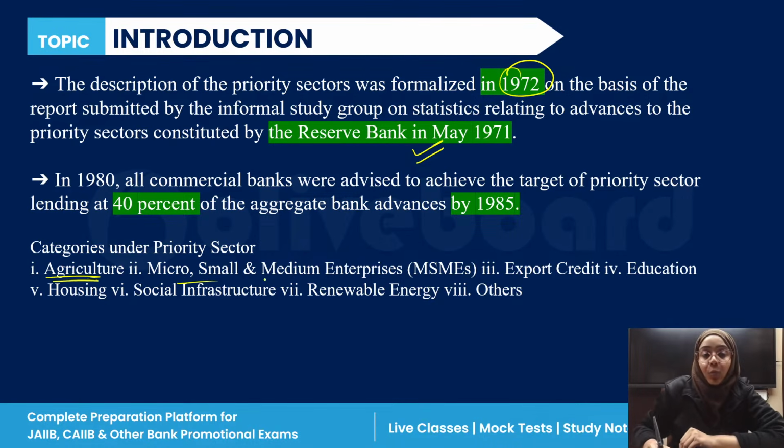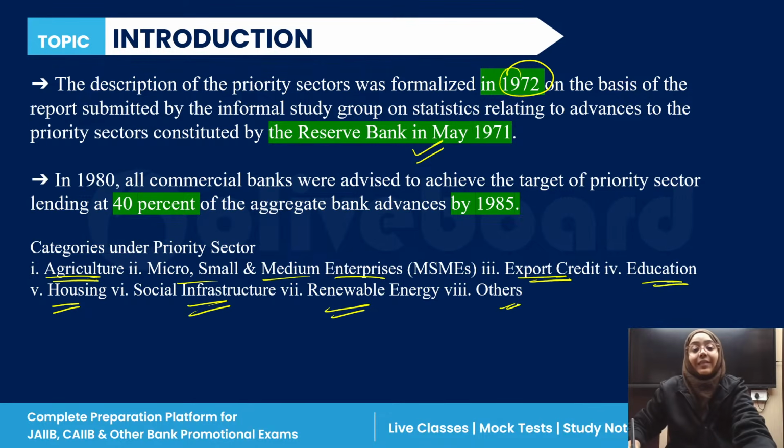Then we have the micro, small, and medium enterprises. Then we have export credit, education, housing, social infrastructure, renewable energy, and the others. This is all the priority sector. So we have 8 categories of the priority sector.